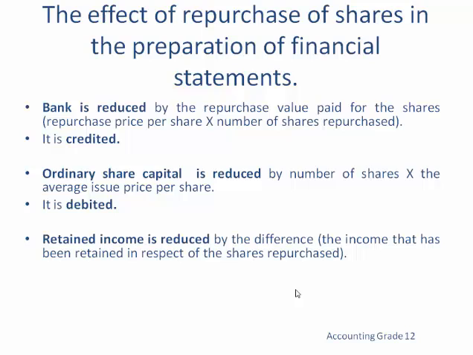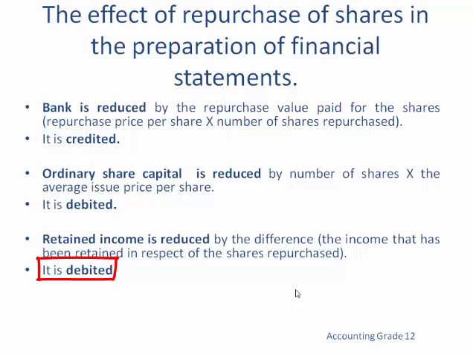So we are simply saying now, since profits had been accumulated and not distributed as dividends for these shares that are being repurchased, we also need to cut out that portion so that it goes along with those shares. Retained income has a credit balance, meaning that when retained income increases, we credit. When retained income decreases, we debit. So what effect do we have on the retained income account? We are going to debit the retained income.